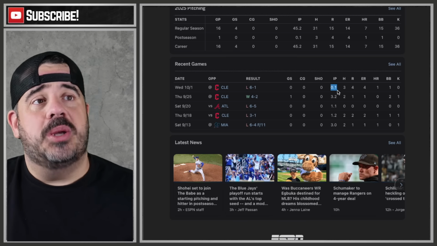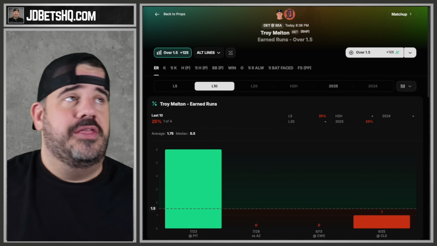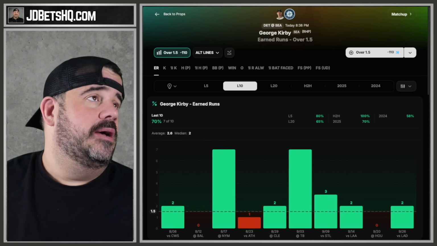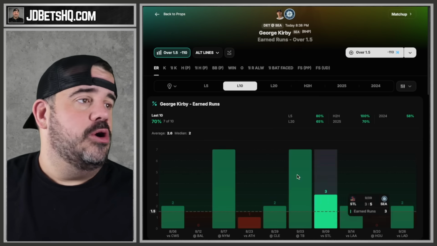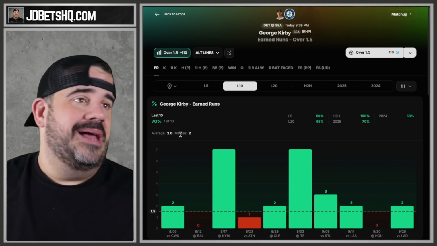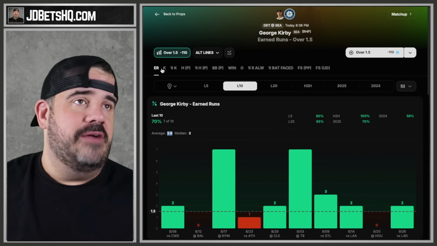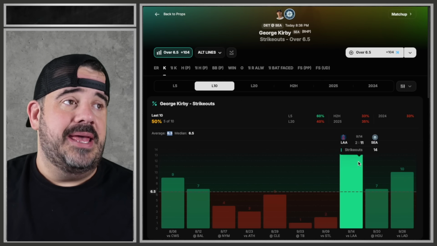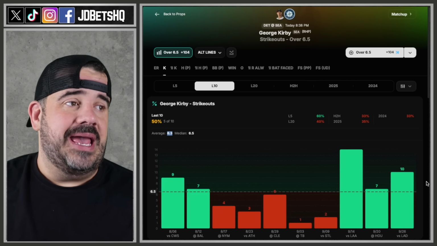Whatever. Don't know. Go back to props. I don't want nothing to do with Melton. Get off my screen. So we will look at history though, don't worry. Kirby earned runs. That's what he's looked like in the last 10 games. Not the best. 2.6, probably a little bit below average. Strikeouts wise, 10, 14. Yeah, Angels, Dodger.